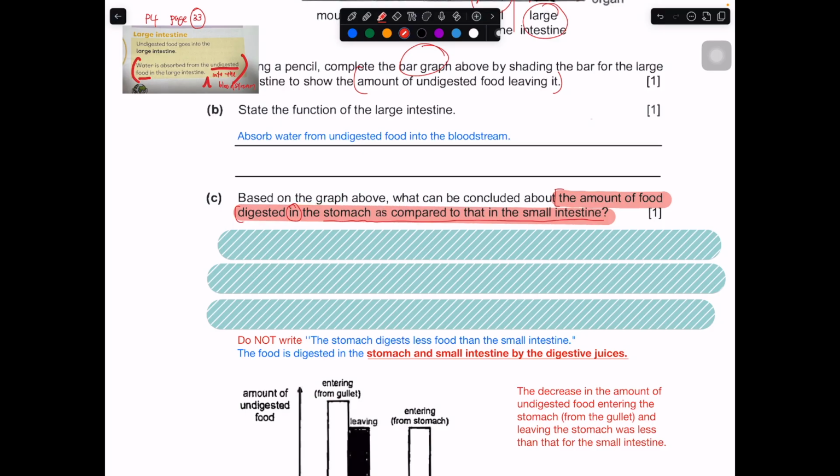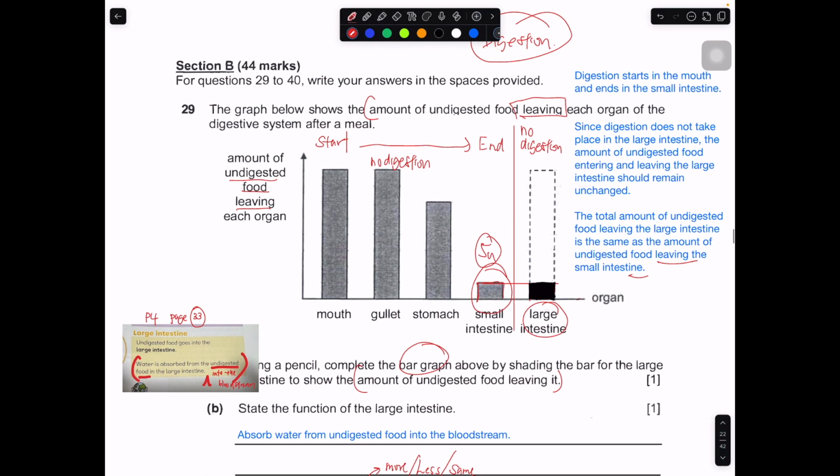So they are basically asking you the amount of food digested in the stomach as compared to the small intestine. Is it going to be more, less, or the same? So this is the main focus. Is it going to be more food digested in the stomach, less food digested in the stomach, or the same amount? How do you compare? Okay, you go back to this.